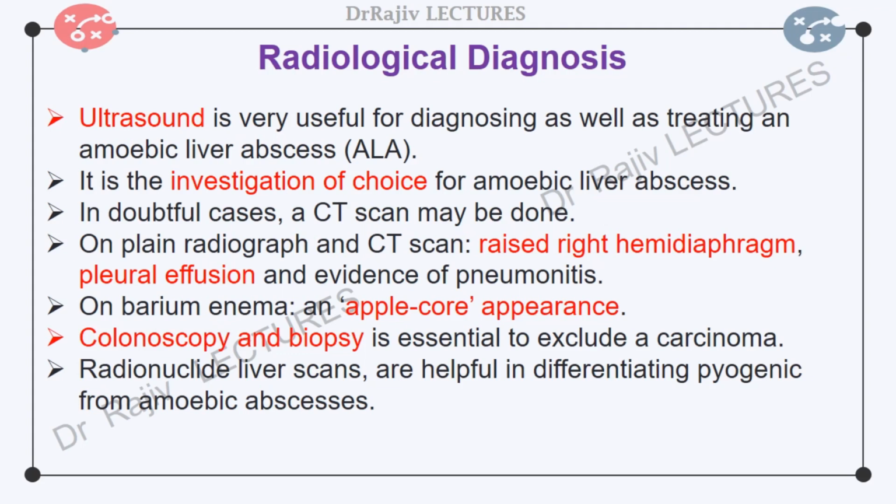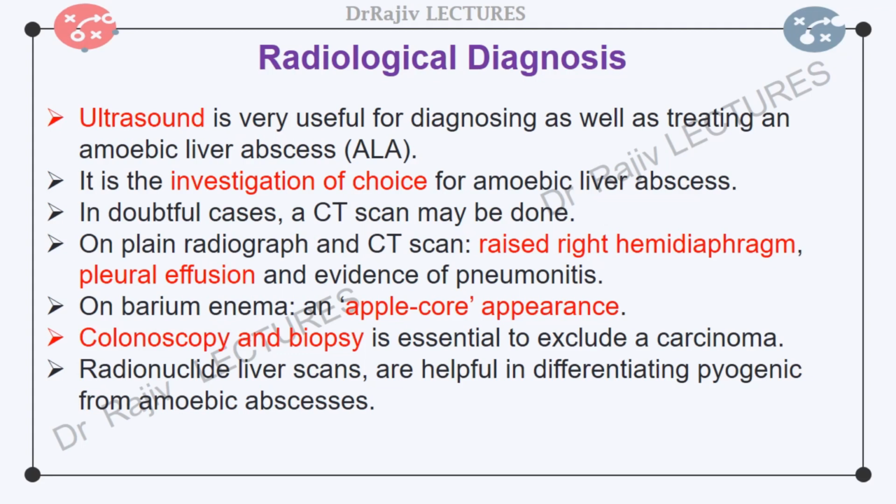A plain radiograph and CT scan may show a raised right hemidiaphragm, a pleural effusion, and evidence of pneumonitis. On barium enema, an apple-core appearance may arouse suspicion of a carcinoma. In these cases, a colonoscopy with biopsy is essential to make a distinction from a carcinoma. In doubtful cases, full medical treatment is given for 3 to 4 weeks and the colonoscopy is repeated. Amoebic masses regress completely on a full course of drug therapy, but a carcinoma does not. It must be remembered that an amoeboma and a carcinoma can coexist in endemic areas.